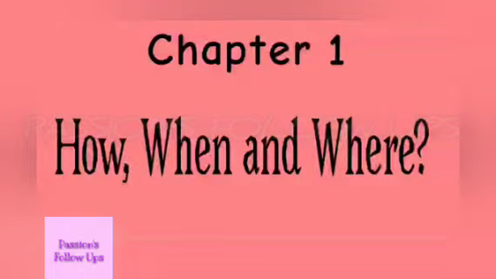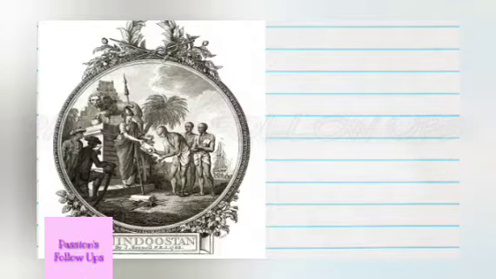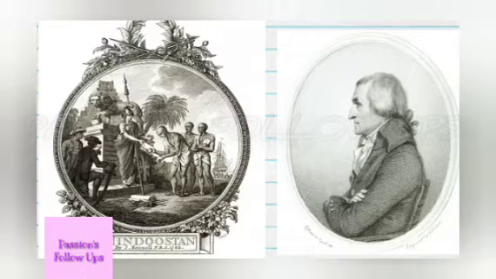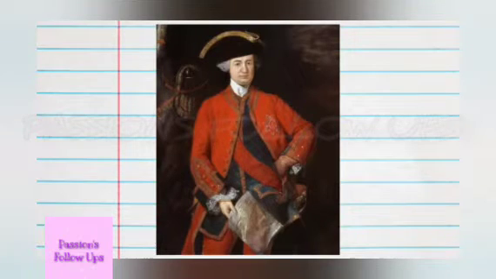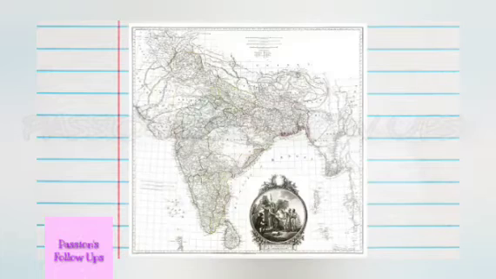In this video, we are learning about Class 8 History Chapter 1, How, When and Where. In this painting, Brahmins are offering Shastra to Britannia. This is the frontispiece to the first Indian maps produced by James Rennell in 1782. He was asked by Robert Clive to produce Indian maps.